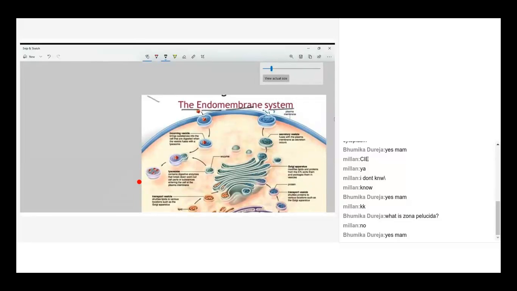The endomembrane system, if you take, you're having this is the cell membrane, isn't it? This is the cell membrane. Then you're having nuclear membrane and endoplasmic reticulum at the down, and this is the Golgi complex. Can you see what I'm writing on the diagram? Endoplasmic reticulum at the bottom and Golgi complex at the middle, and these are the lysosomes which are involved in